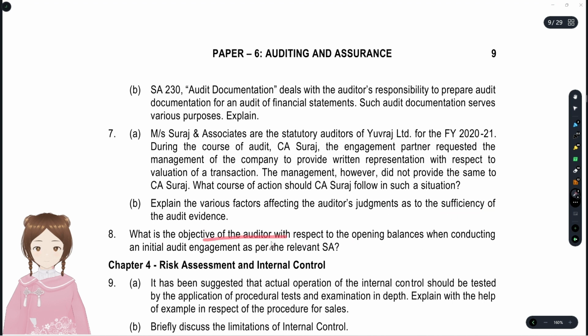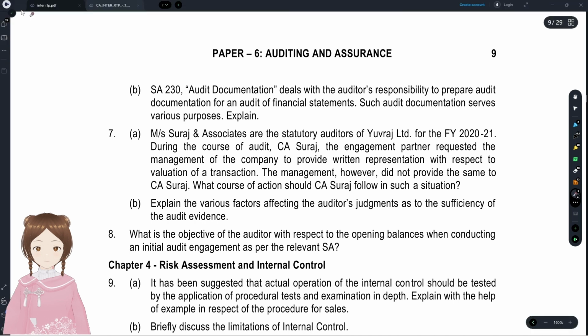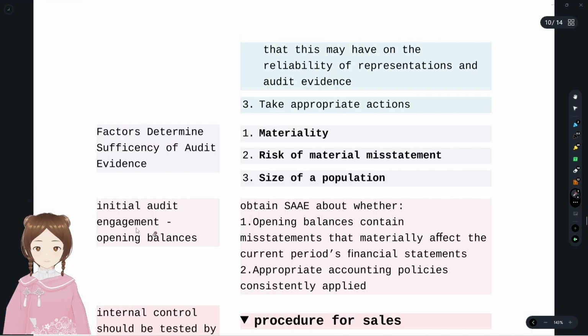What is the objective of the auditor with respect to opening balances when conducting an initial audit engagement as per the relevant SA? With regard to opening balances, we know what we have to say. We have to say whether the opening balance amounts were properly carried forward to the current year or not, and whether the accounting policies were applied the same way or not. We'll see with a quick reference.